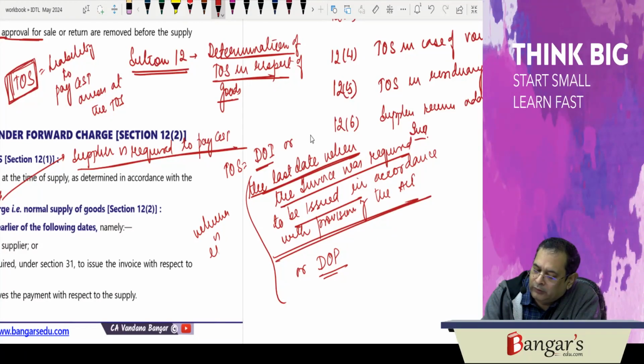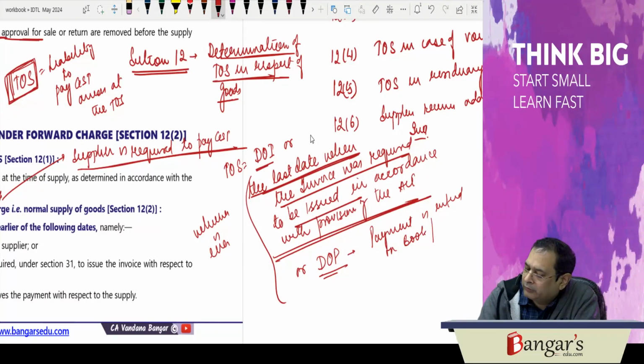What is date of payment? When the payment is entered in the books of accounts, or when the same is credited in bank account, whichever is earlier.